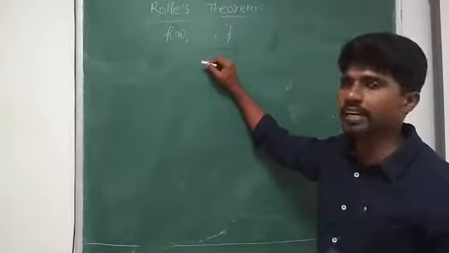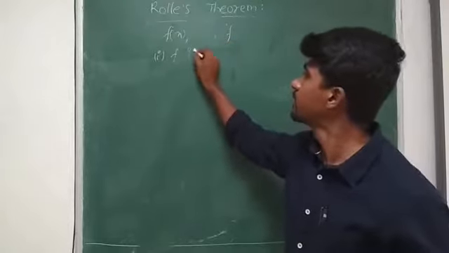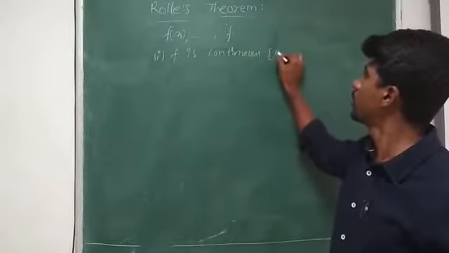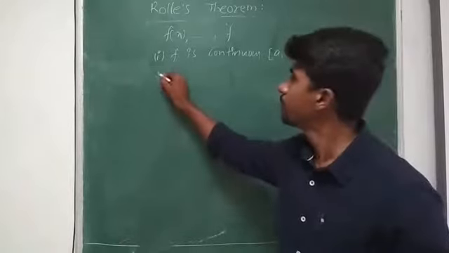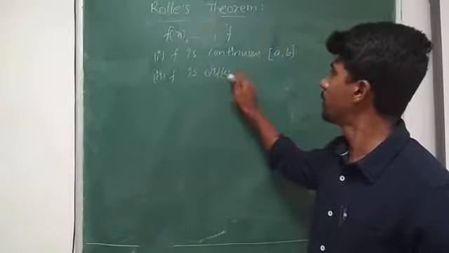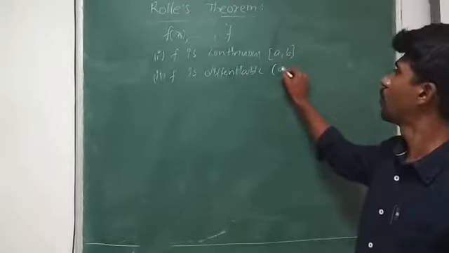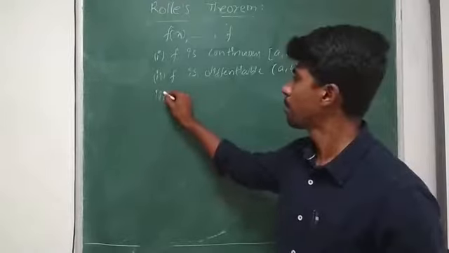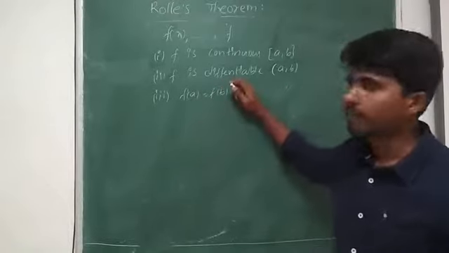If it satisfies three conditions: condition number 1, the function f is continuous in the closed interval [a, b]; the second, the function f is differentiable in the open interval (a, b); and f of a is equal to f of b.